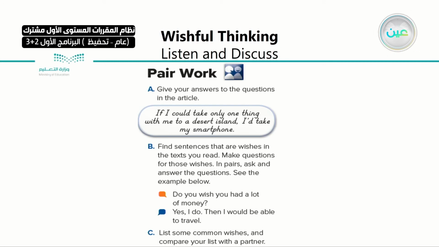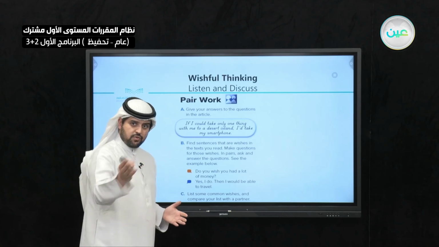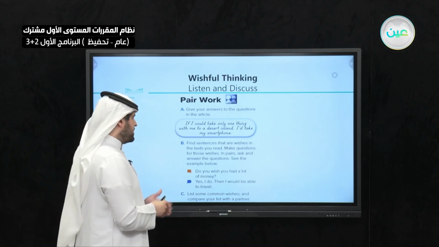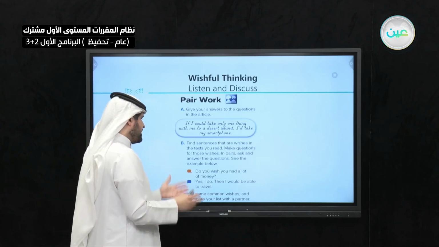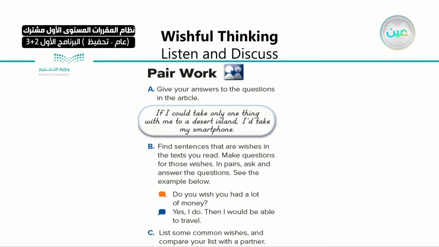Here we have, do you wish you had a lot of money? Yes, I do. Then I would be able to travel. It says, find sentences that are wishes in the text you read. Make questions for those wishes. In pairs, which means you and your friend, ask and answer the questions. See the example below. The example is, do you wish you had a lot of money? Yes, I do. Then I would be able to travel.